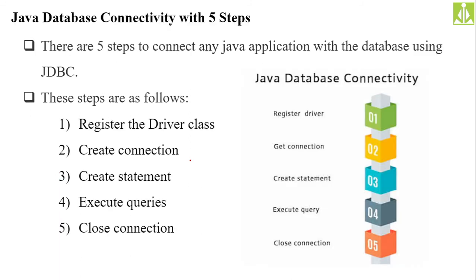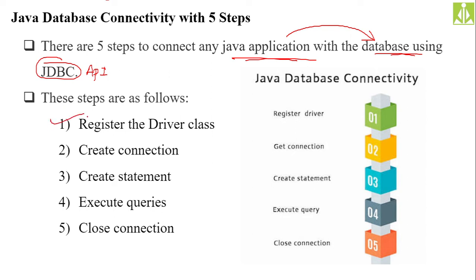So what steps do we follow in order to have the connectivity between the database and your Java application? There are 5 steps to connect any Java application with the database using JDBC, Java Database Connectivity. If you want to use this Java Database Connectivity API in order to have the communication between the Java application and the database, you need to follow these 5 steps.